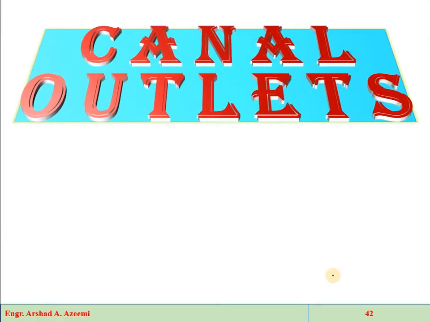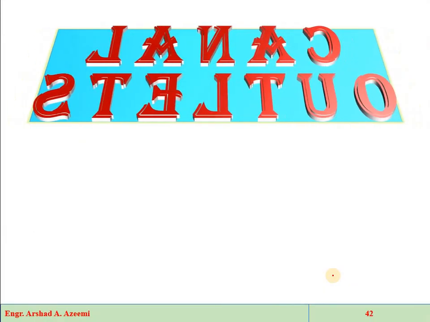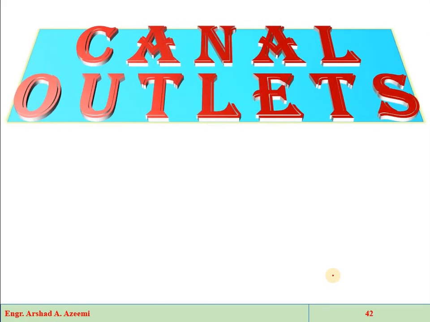So that was all about the canal fall structures. Now we have the canal outlets. Again, this is one of the canal regulators, which allows some controlled and regular amount of water from the state-owned canal to the privately owned structures, the privately owned conveyance system.